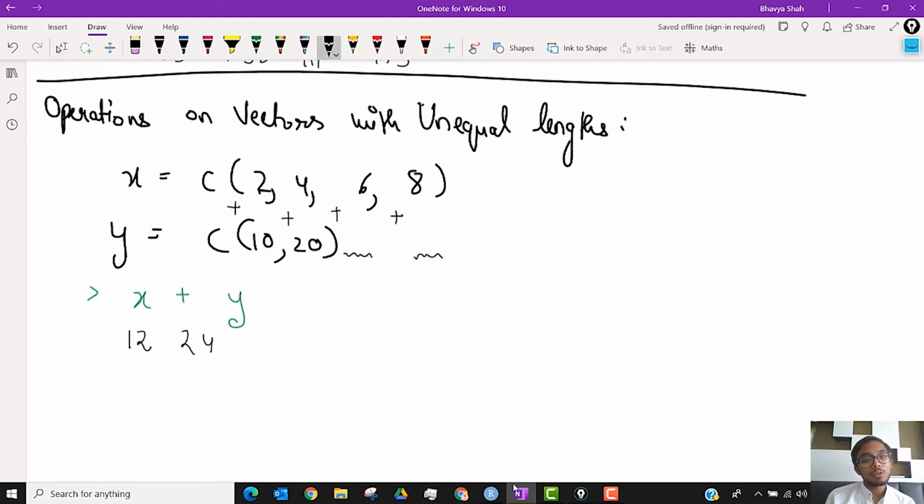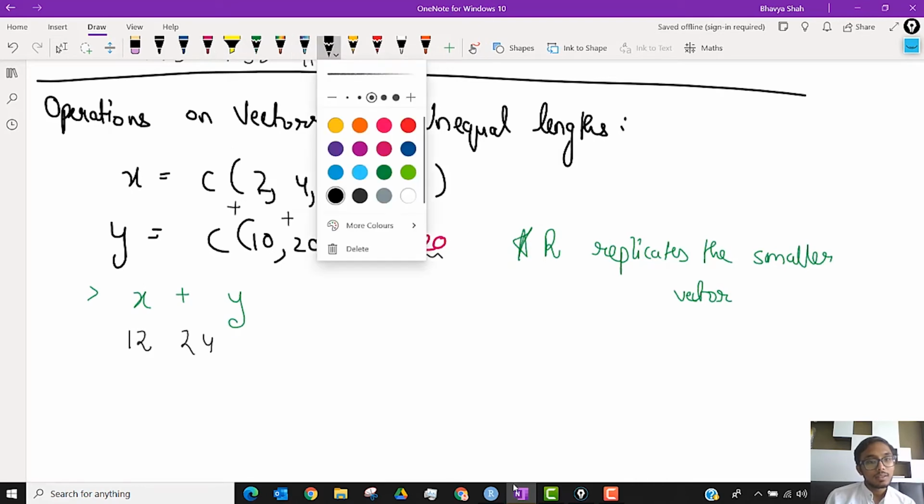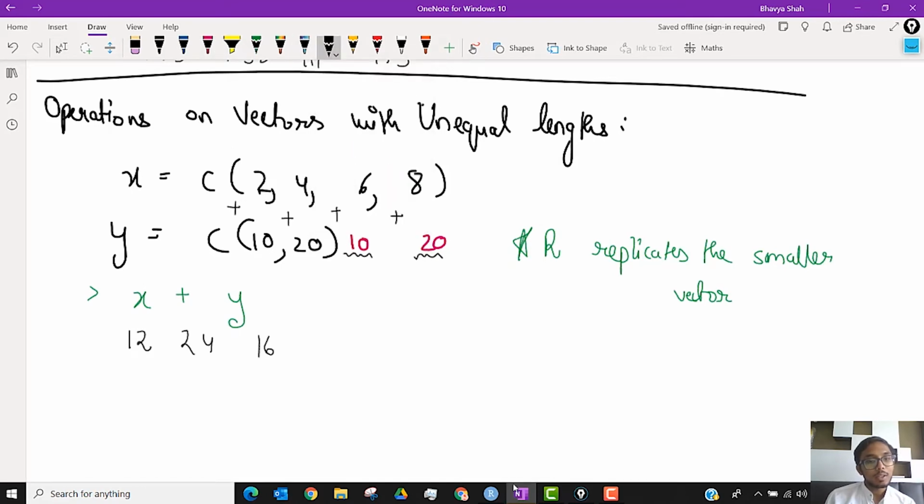So when you do something like this, R replicates the smaller vector. Essentially, it adds 10 and 20 here and then gives the output as 16 and 28.